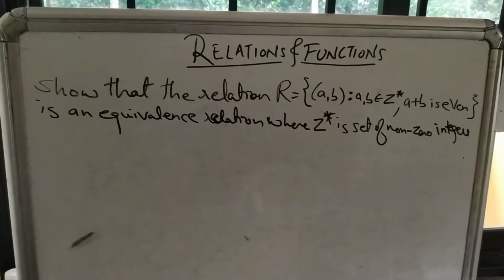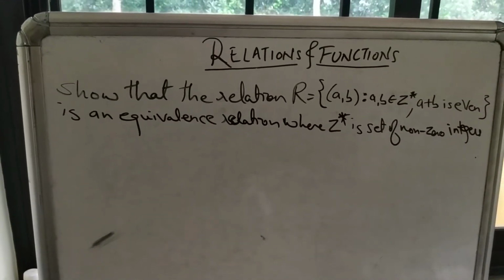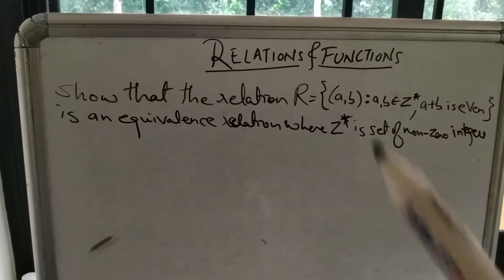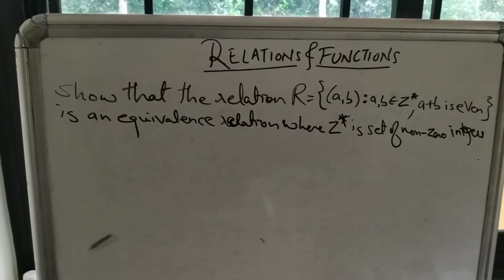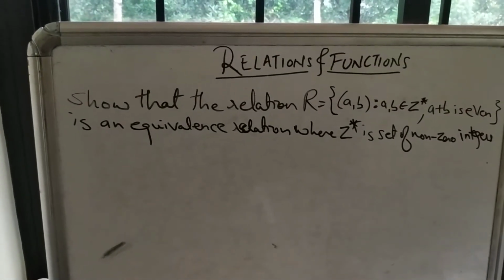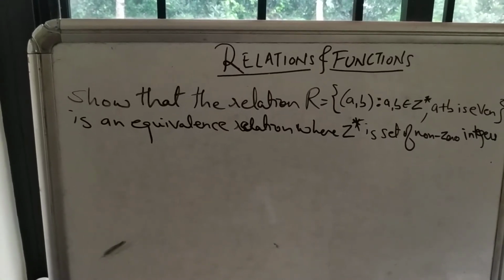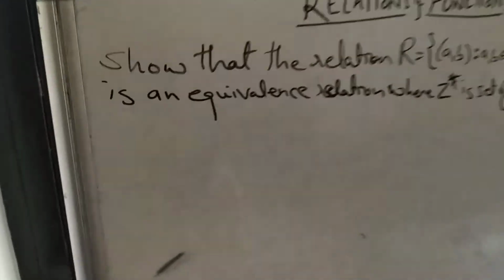Now to show that R is reflexive, we need to show that (a, a) belongs to R. Now (a, a) belongs to R only if a plus a is even. And yes, it is true because a plus a is equal to 2a, which is even, and therefore the relation is reflexive. So let us write that.